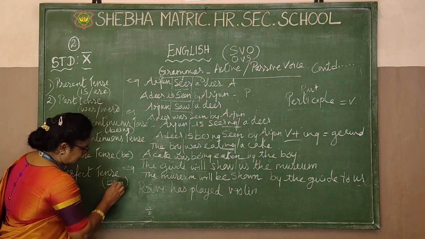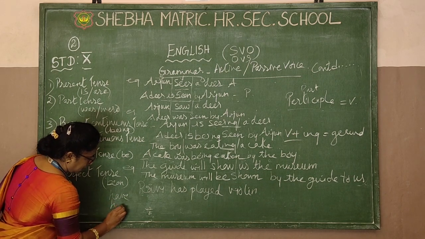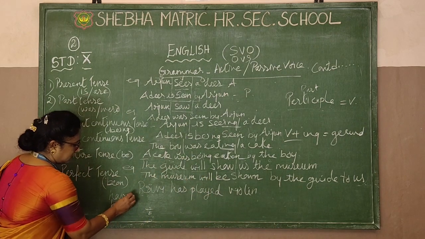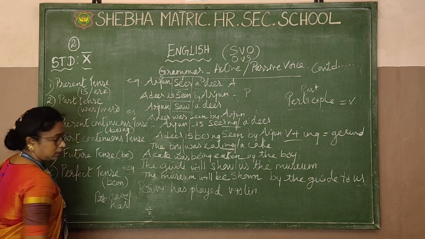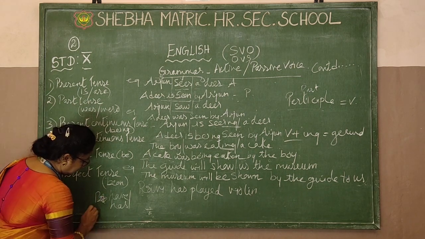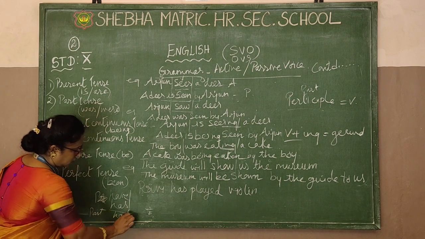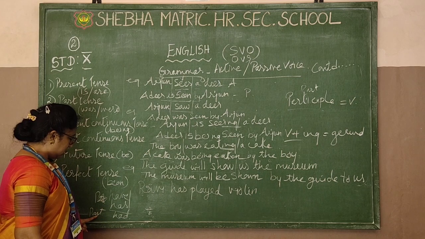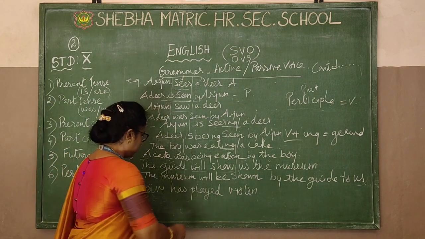See, the perfect tense means a sentence will have have, has. This is for present tense. Now what is past perfect tense? Past perfect tense is had. That's all. Have, has for singular, have for plural, and past tense, if it is plural or singular, it is had only.